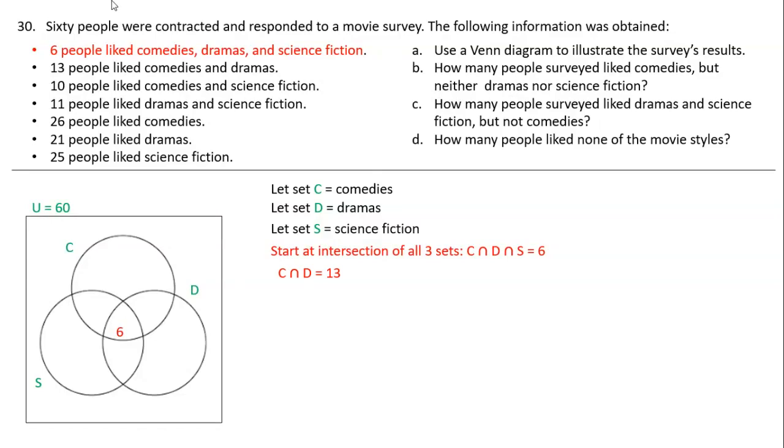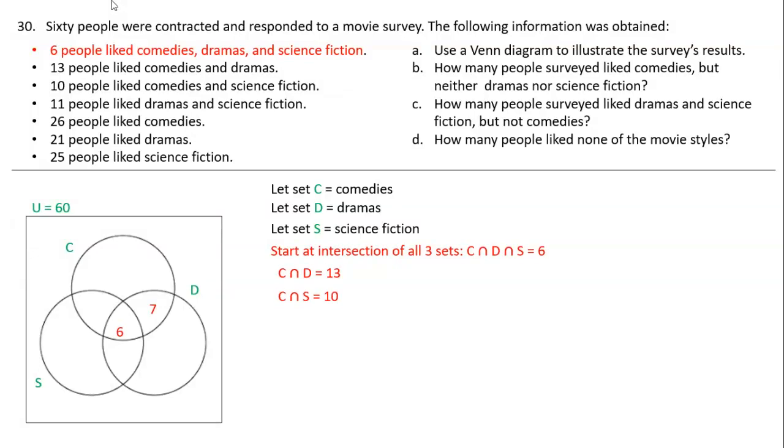Let's do the intersection between C and D. It said that 13 people like comedies and dramas, but I already have six people there. Again, we don't include duplicates. So what's the difference between 13 and six? Well, this is seven. So that goes here.